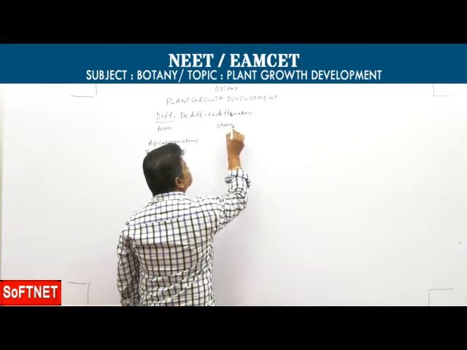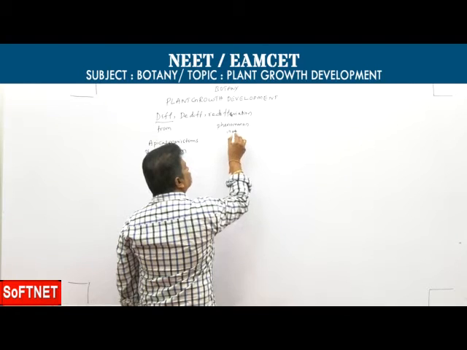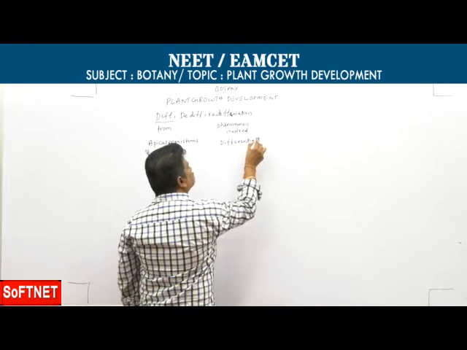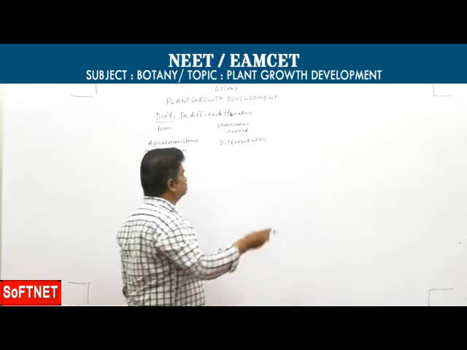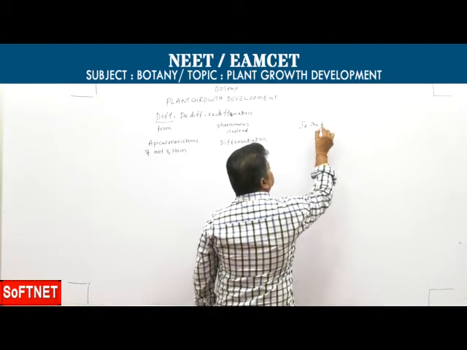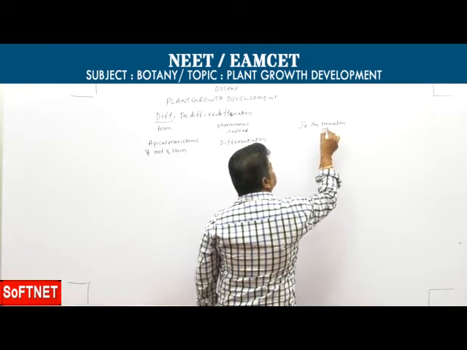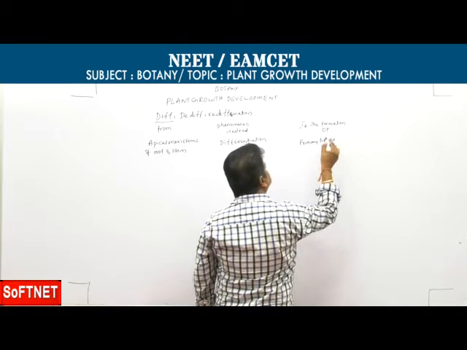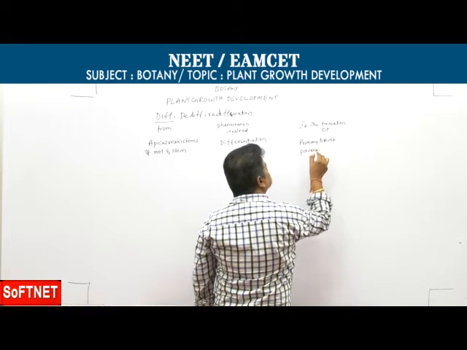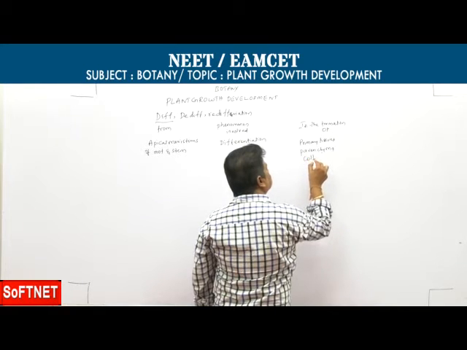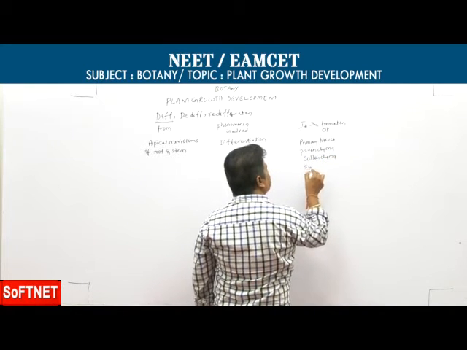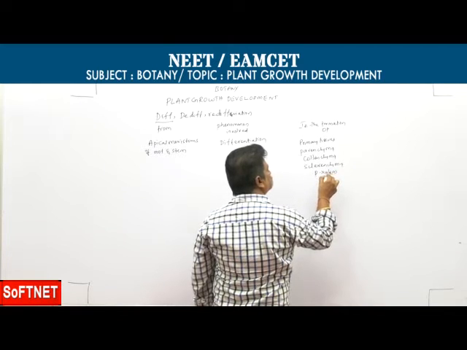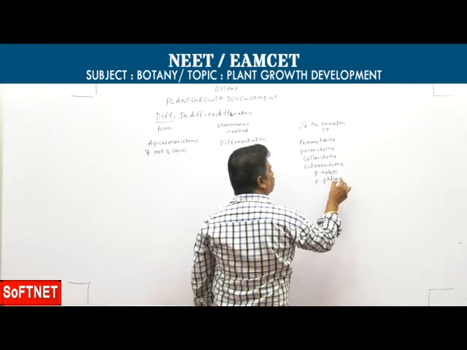Phenomenon involved: differentiation, in the formation of primary tissues like parenchyma, collenchyma, sclerenchyma, primary xylem and primary phloem.